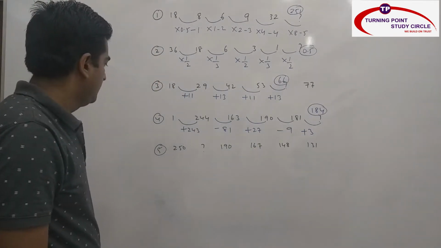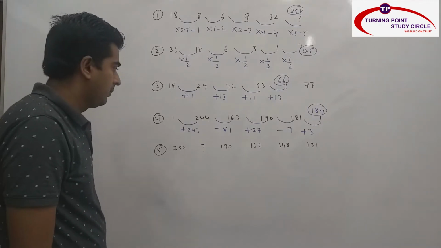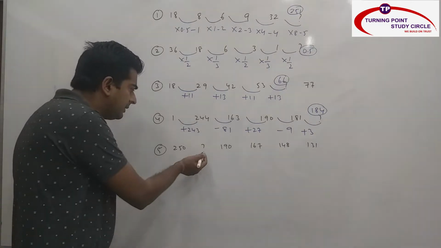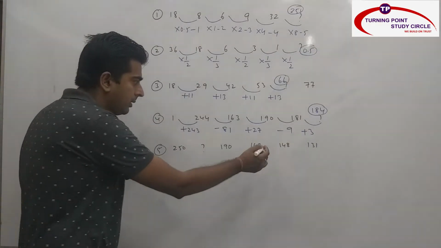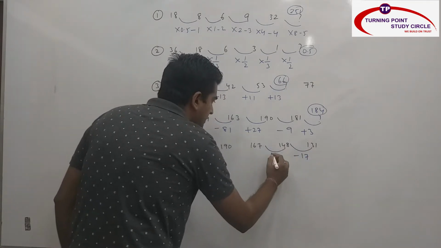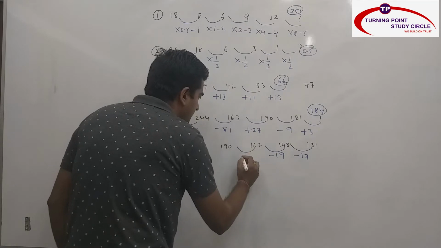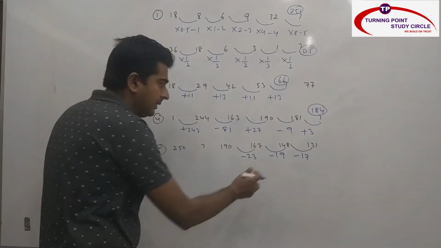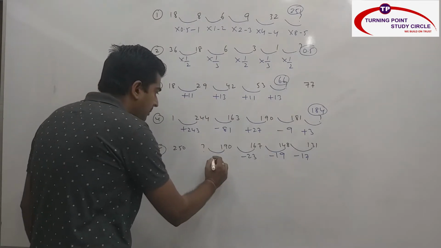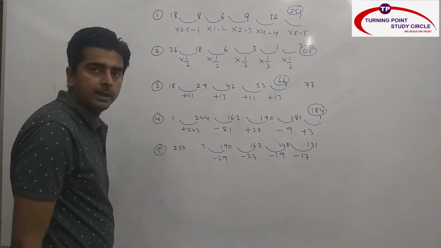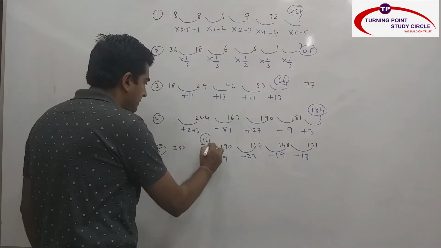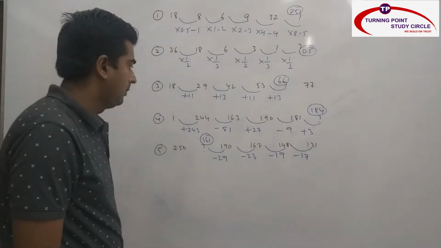Then fifth one, 250, question mark, 190, 167, 148, 131. In the second place itself question mark is there. So come from here. This is how much? Minus 17. This is how much? Minus 19. This is how much? Minus 23. 17, 19, 23 all are prime numbers. So after 23 what is the prime number? You will say minus 29. Right? So 190 minus 29 is nothing but how much? 161. So my answer is nothing but 161.